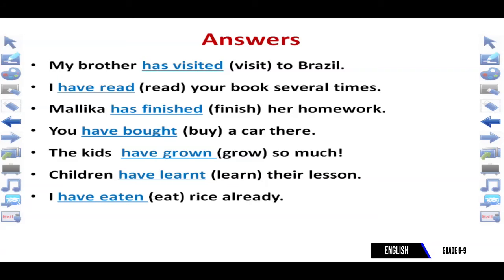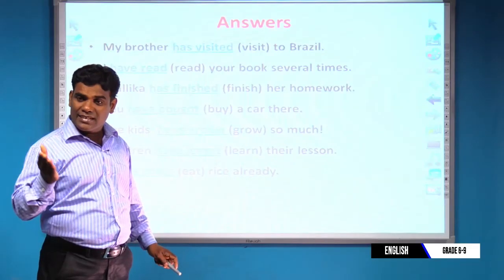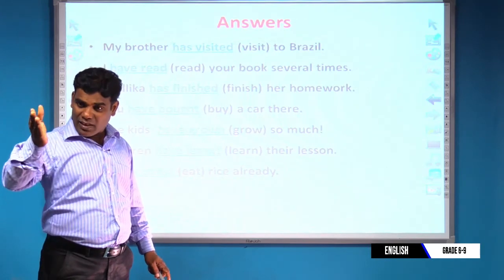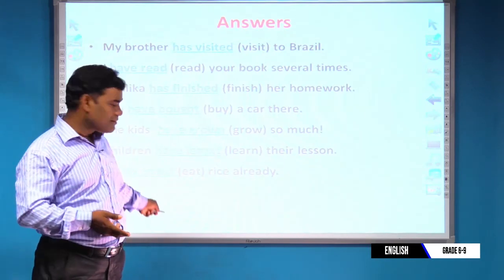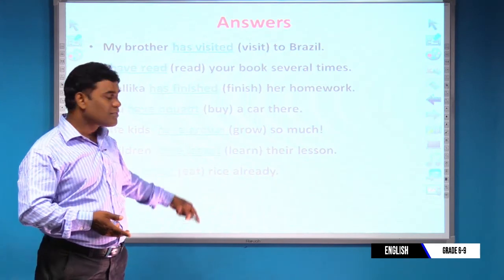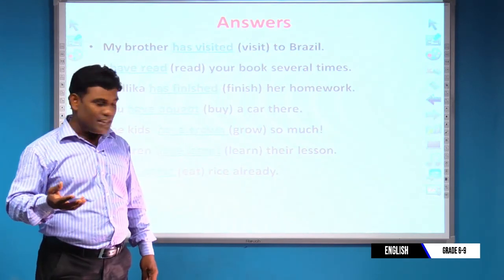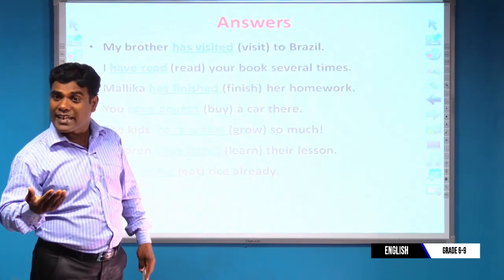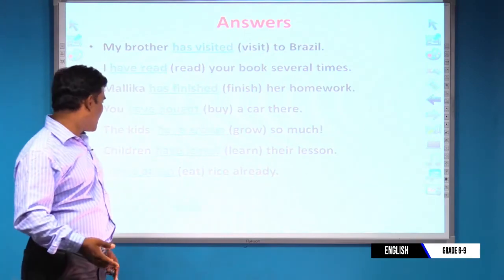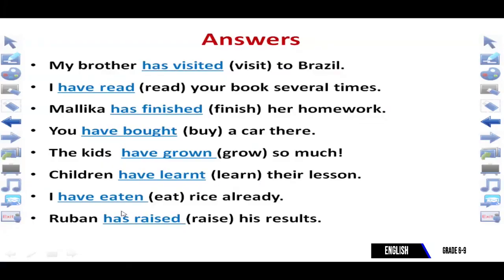Okay, next one: I have eaten rice already. Dear student, I have eaten. Eat becomes eaten as verb 3. Here, I have eaten rice already. நான் ஏற்கனவே rice சாப்பிட்டிருக்கிறேன். The last sentence: Reuben has raised his results.